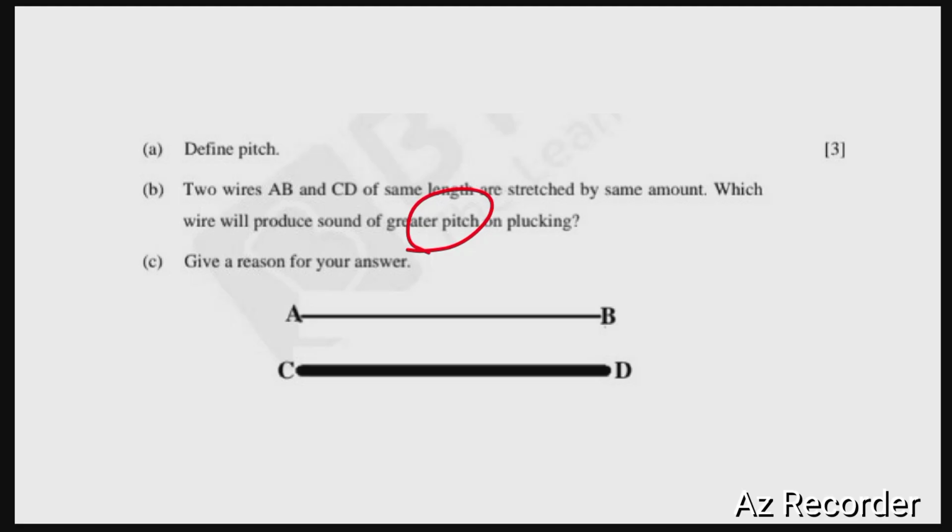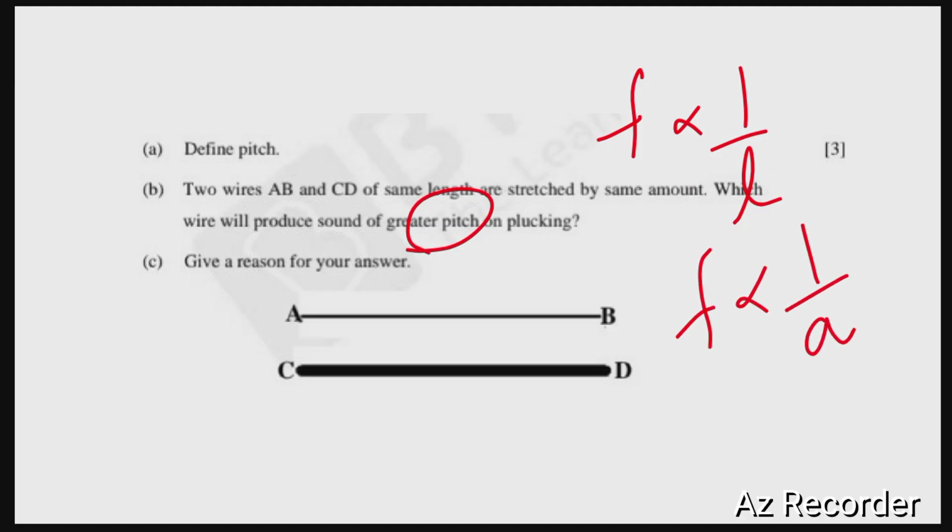the factors affecting frequency of a stretched string are: frequency is inversely proportional to the length of the string, frequency is inversely proportional to the area of cross section, and frequency is directly proportional to the square root of tension. Here we don't have to consider anything about the tension as well as the length, because both have the same length and both are stretched by the same amount, which means that the tensional force acting on both of the strings is the same.